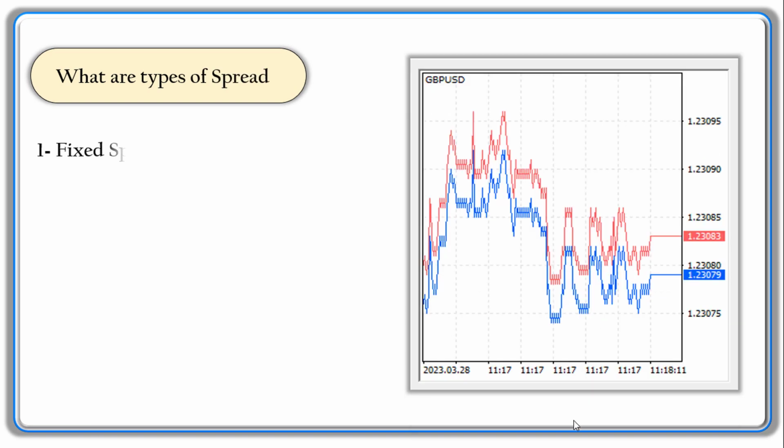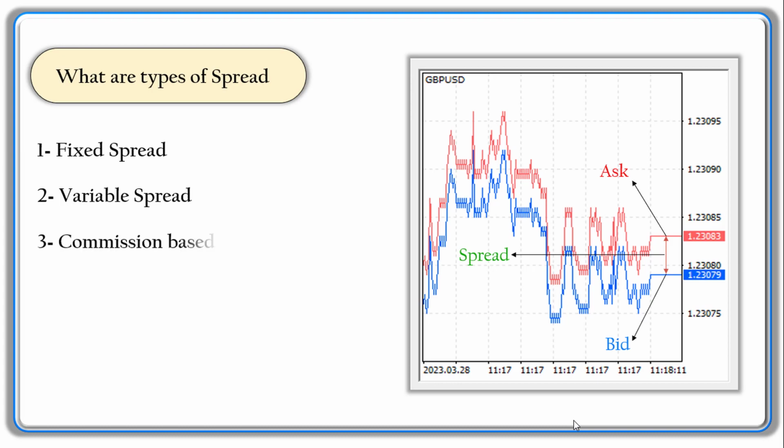What are the types of spread? 1. Fixed spread. A fixed spread is the difference between the bid and ask price of a security where the spread remains constant regardless of market conditions. 2. Variable spread. A variable spread is a pricing model in which the spread on a security can vary depending on market conditions. It changes depending on market volatility and liquidity. Brokers mostly keep increasing the spread amount while the market is highly volatile or high volume.